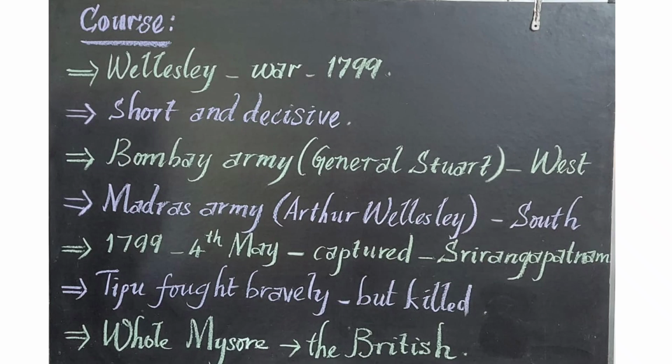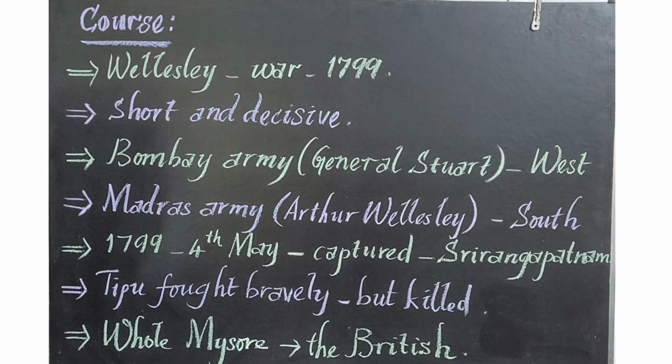The Bombay Army was under the control of General Stewart, which attacked Mysore from the west side. And the Madras Army, which was under the control of the Governor General's brother Arthur Wellesley, attacked from the south side and captured Srirangapattinam. So how many armies were attacked by the British? Tipu Sultan was attacked by 2 armies: the Bombay Army from the west side and the Madras Army from the south side. Bombay Army was led by General Stewart and Madras Army was led by Arthur Wellesley.